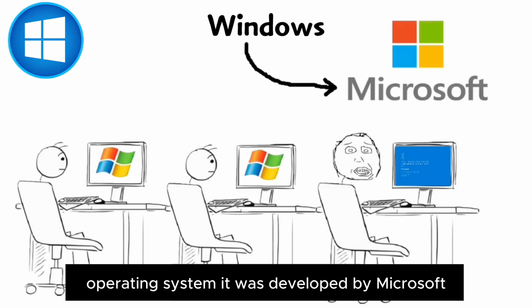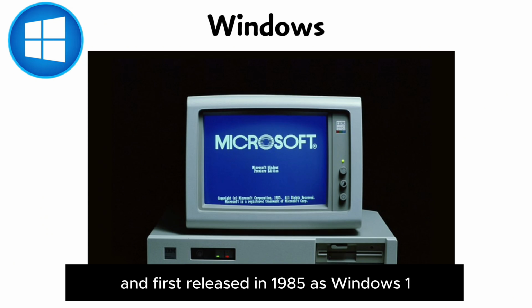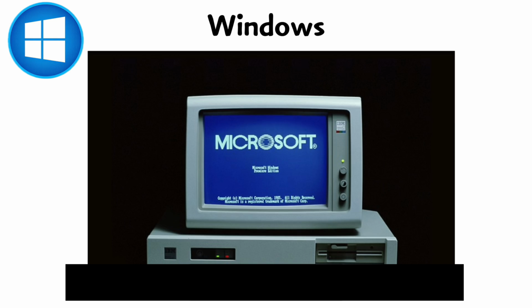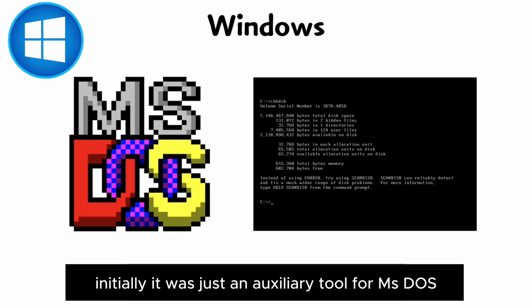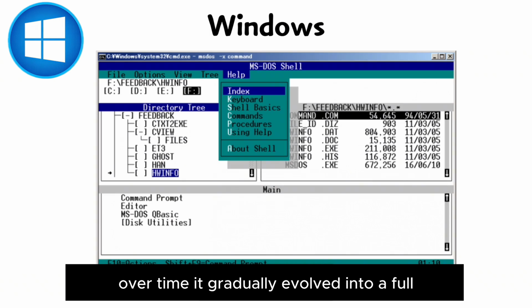Windows is the world's most widely used computer operating system. It was developed by Microsoft and first released in 1985 as Windows 1. Initially, it was just an auxiliary tool for MS-DOS. Over time, it gradually evolved into a full-featured operating system. Major versions include Windows 95, Windows XP, Windows 7, Windows 10, and the current Windows 11.